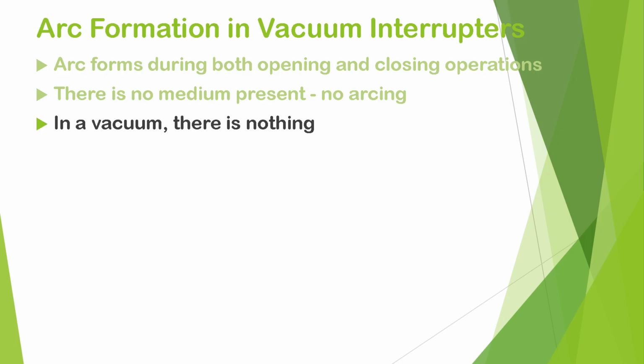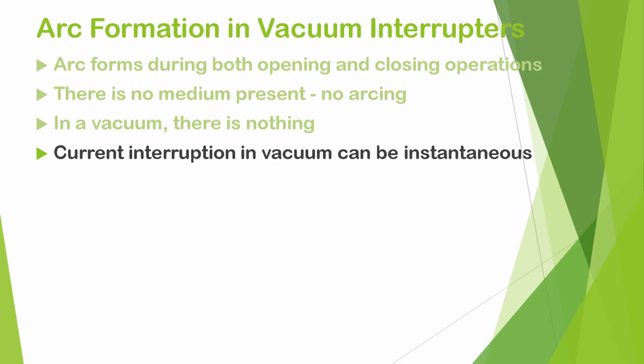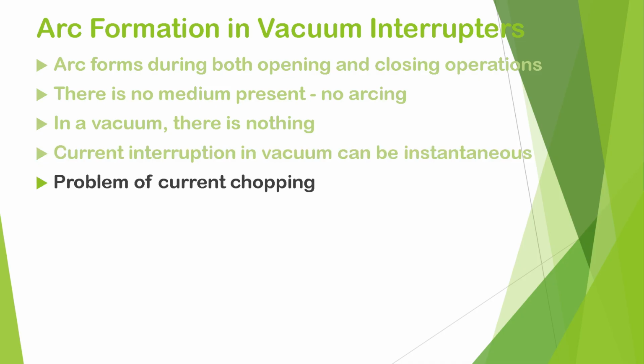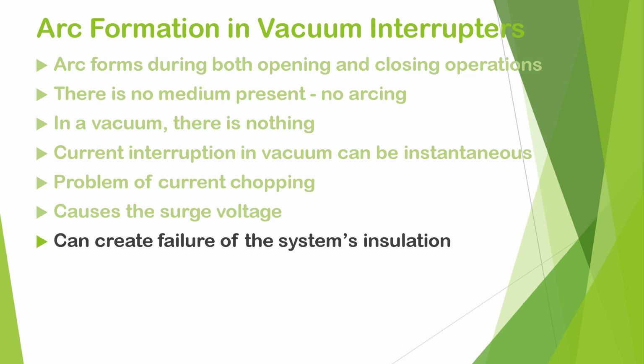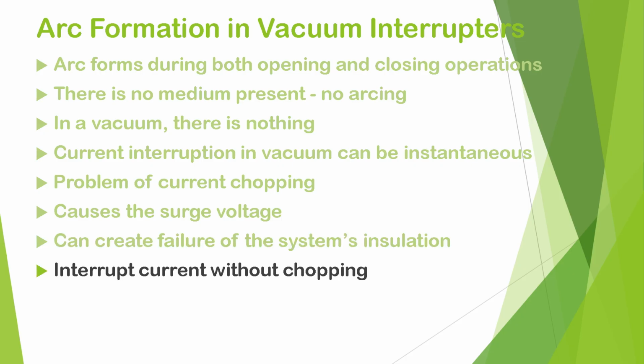So, if there is no arcing, then the current interruption in vacuum can be instantaneous. The vacuum technology interrupts the current instantaneously. There may be a problem of current chopping in the system. We know that current chopping causes the surge voltage in the system, which can create failure of the system's insulation. So, we have to avoid current chopping. All circuit breakers interrupt current without chopping it. The main target of a circuit breaker is to interrupt current without chopping.